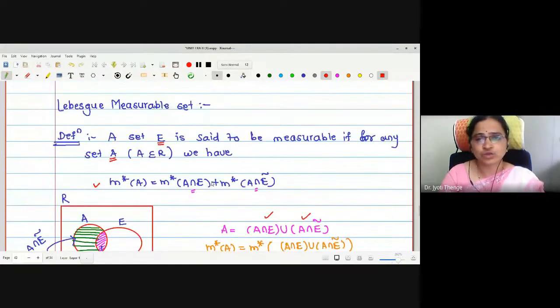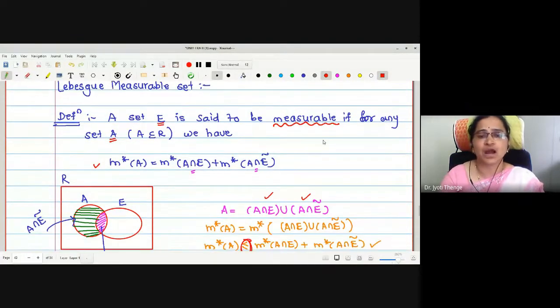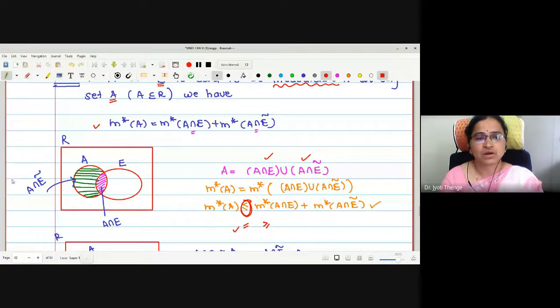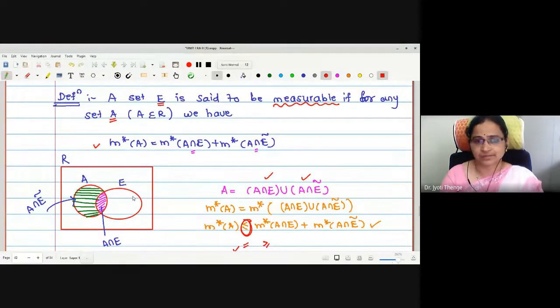Understood measurable set now? The set is said to be measurable if it is giving outer measure of A equal to the sum of outer measures of its partitions. And partition due to which set? Due to E set. Then this set E is said to be measurable.